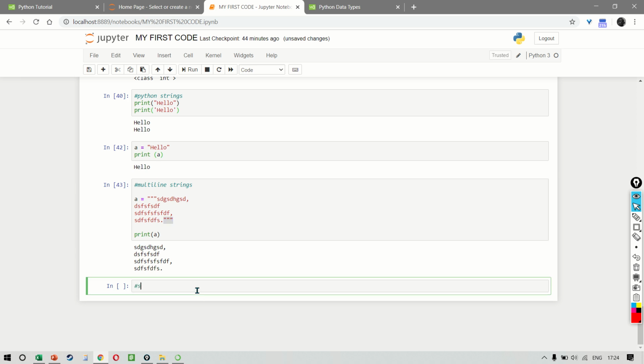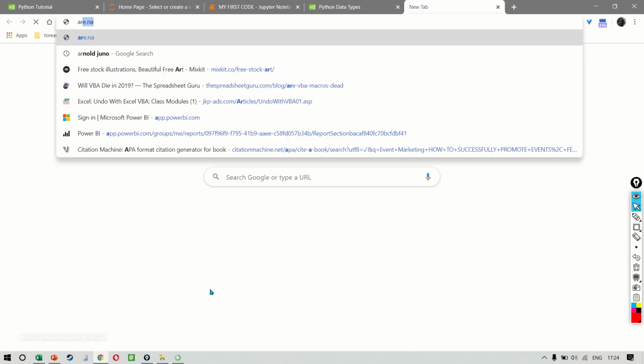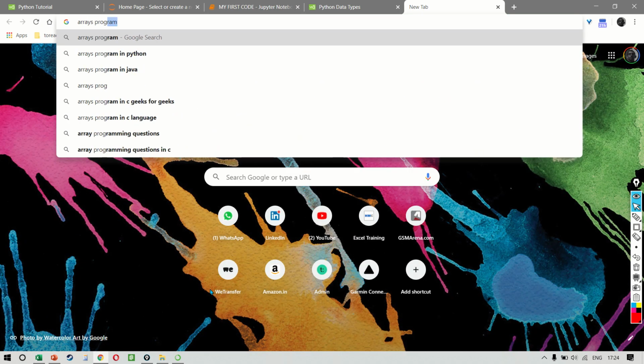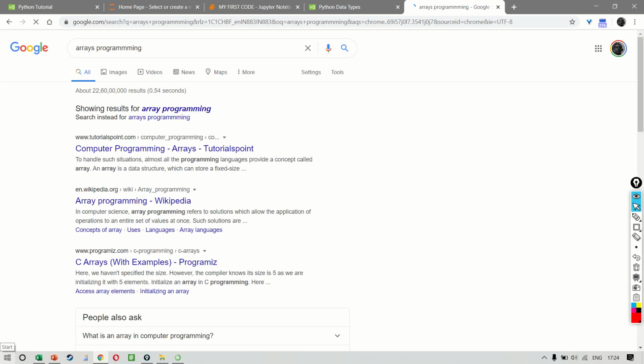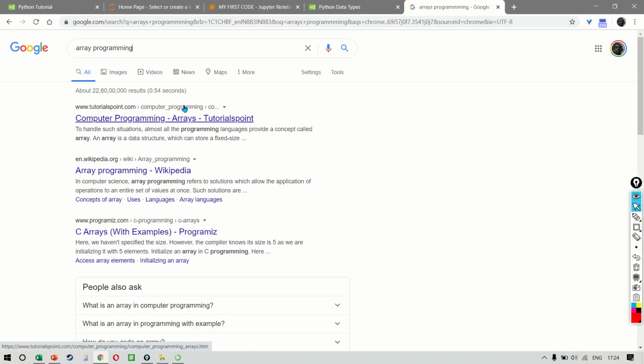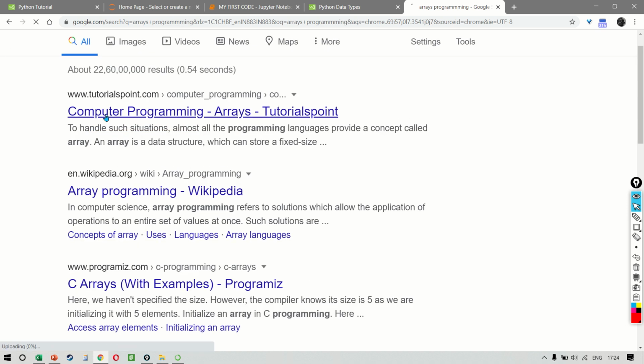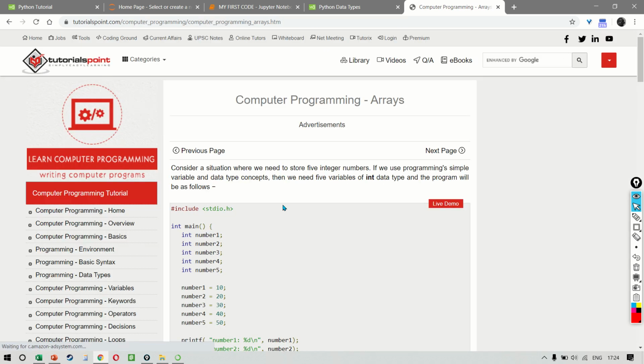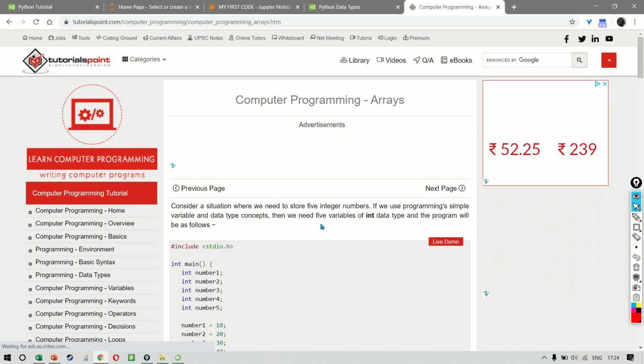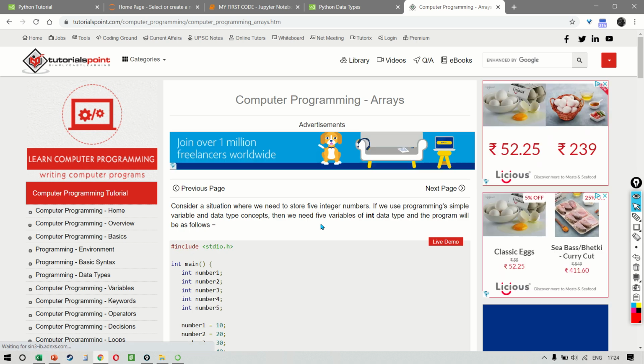Now do remember that strings are arrays. So arrays, you can just Google it. Arrays in programming is a very important topic, and you can just go to any link to understand how arrays work for any programming language.